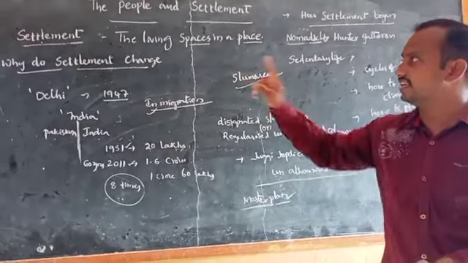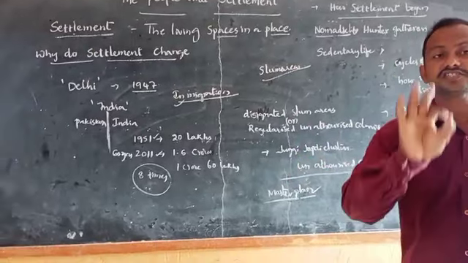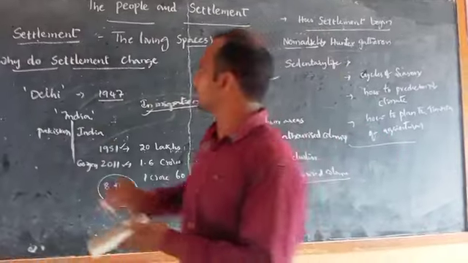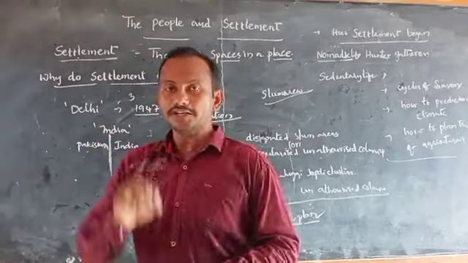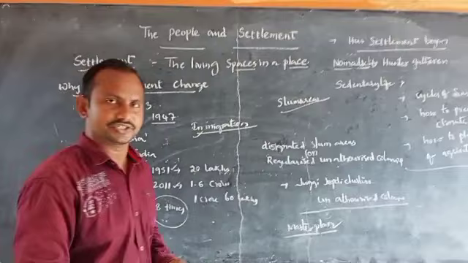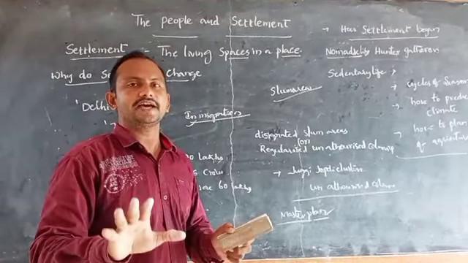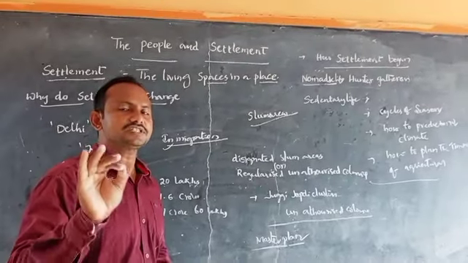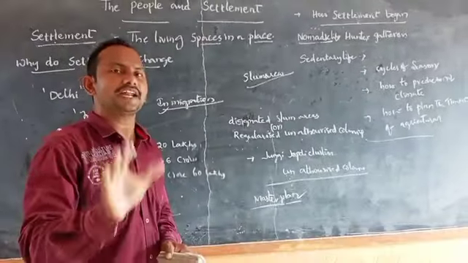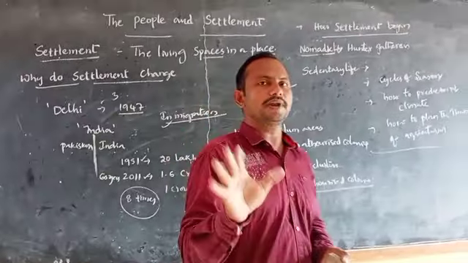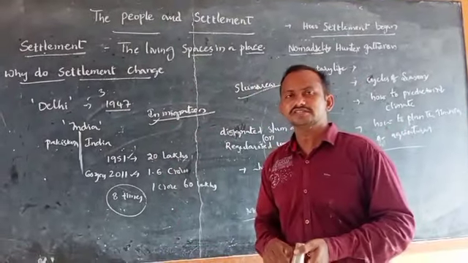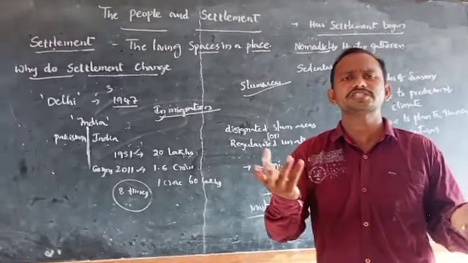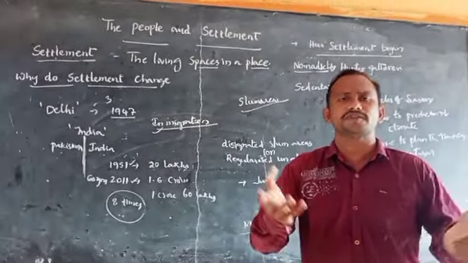In the same manner, Delhi city also has 3 master plans. How many master plans does Delhi have? It means 3 master plans are held by Delhi. But if we see the present situation of Delhi, no master plan was followed by Delhi. It means Delhi was developed in an unplanned manner. Which manner? Unplanned manner. It means Delhi was developed without any planning.